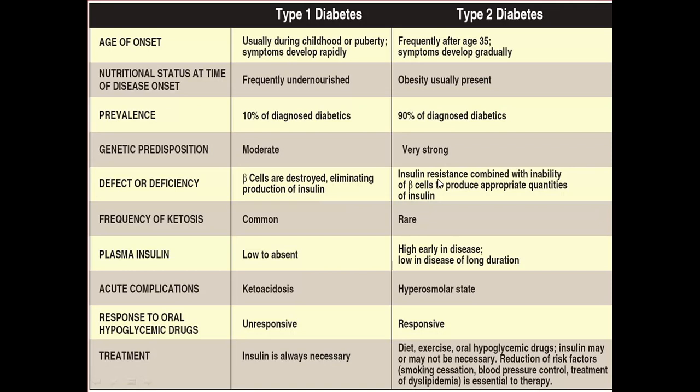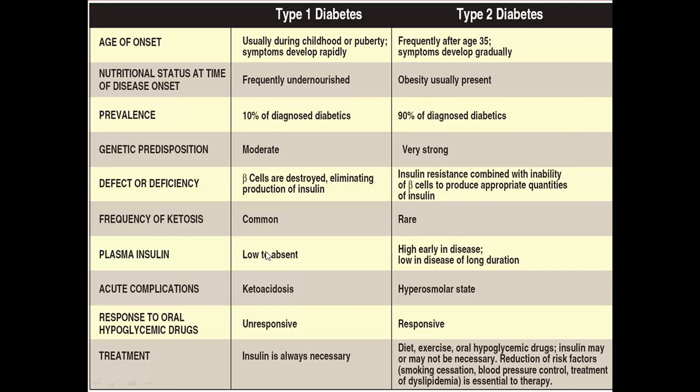In the case of type 2 diabetes mellitus, insulin is secreted normally but does not produce its effect. That is known as insulin resistance. So it does not bind with the receptor, and that leads to a relative insulin deficiency.